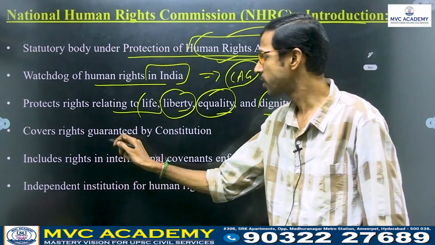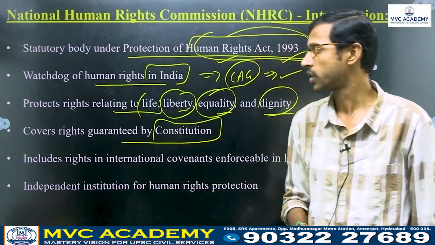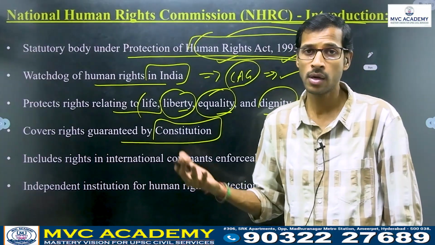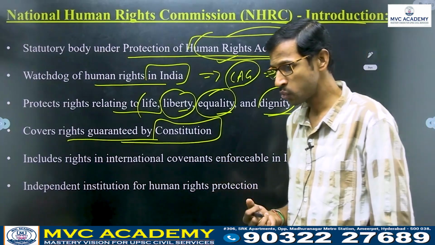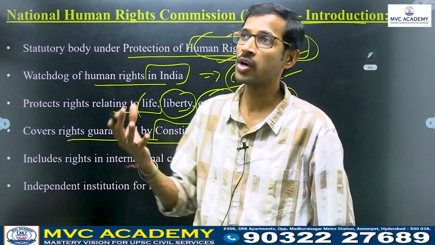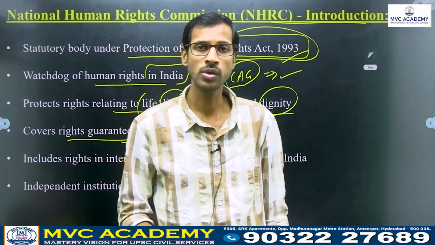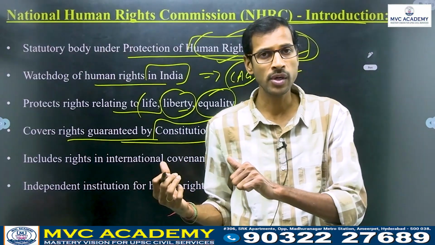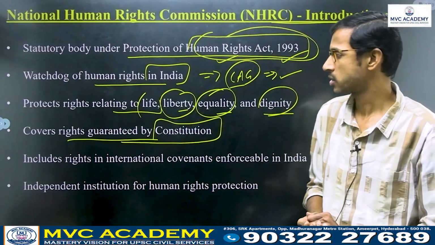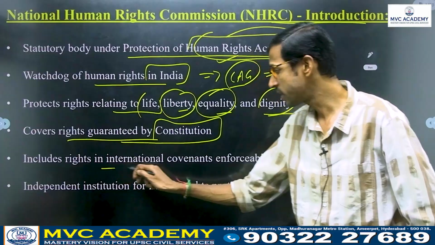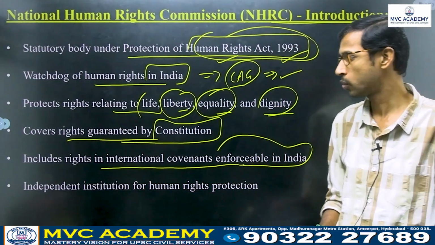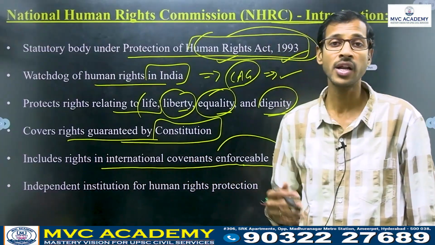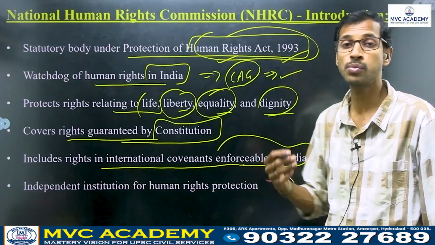It covers rights guaranteed by the Constitution. That is the main important thing. Whatever rights we receive from the Constitution are protected by NHRC, right? It includes rights in international conventions or covenants enforceable in India.